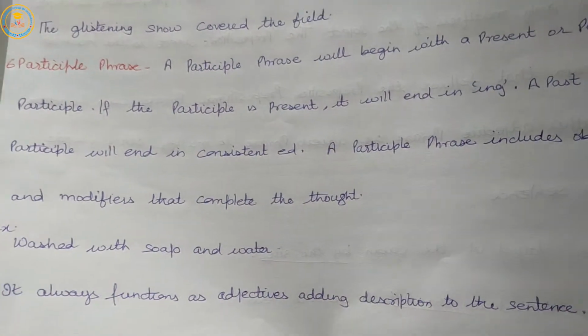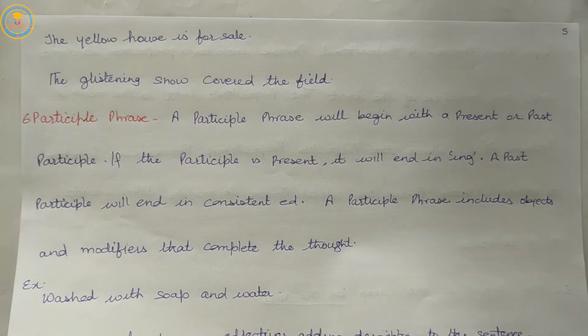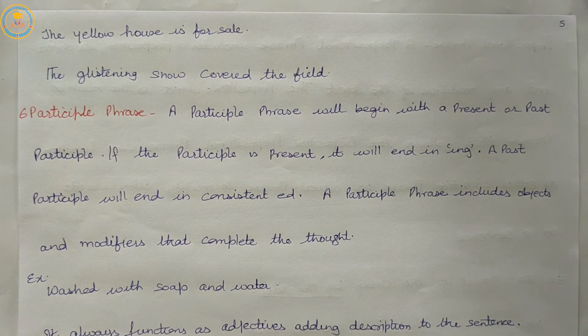Example: the yellow house. The yellow house is for sale. The glistening snow covered the field.